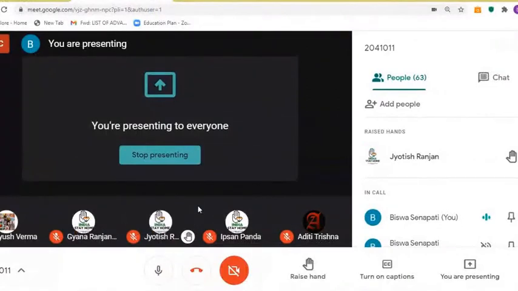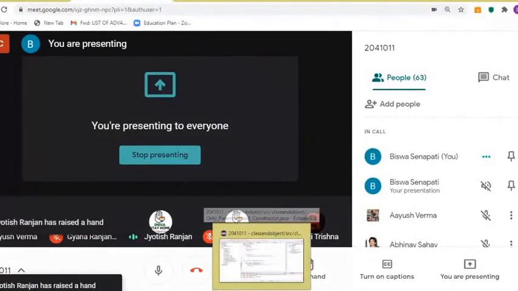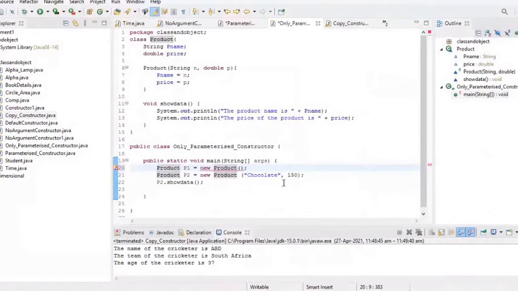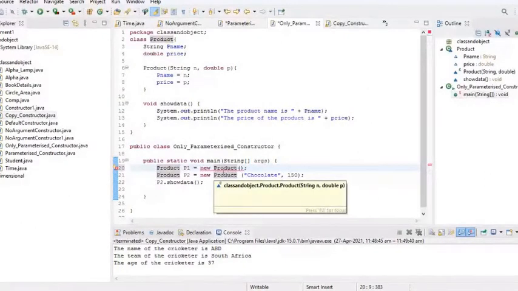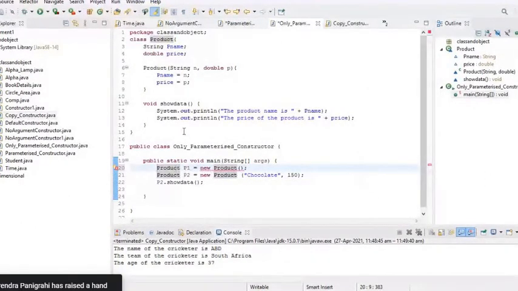Yes, Jyotish Ranjan. Sir, please repeat, due to a network issue I was unable to hear. Okay, all right, let me explain again. If the user has defined any constructor, it may be the no-argument constructor or it may be the parameterized constructor, JVM does not have the capability to call the default constructor.